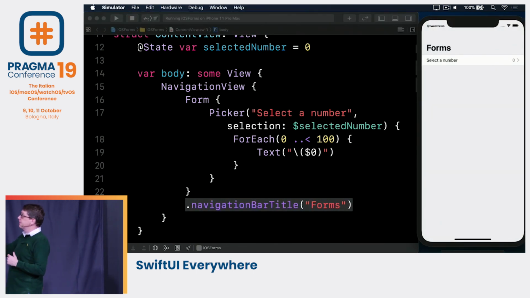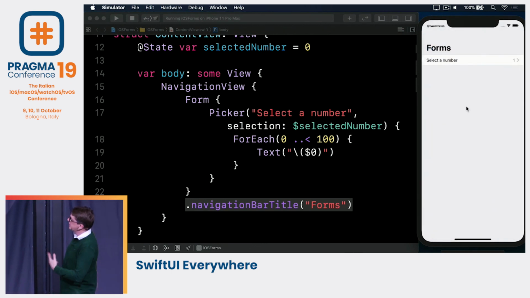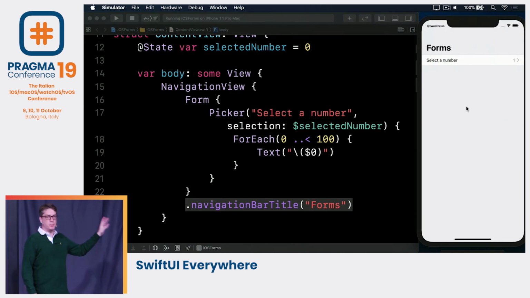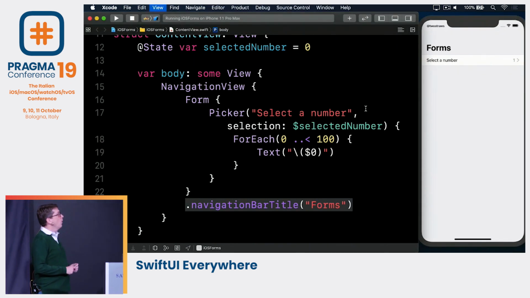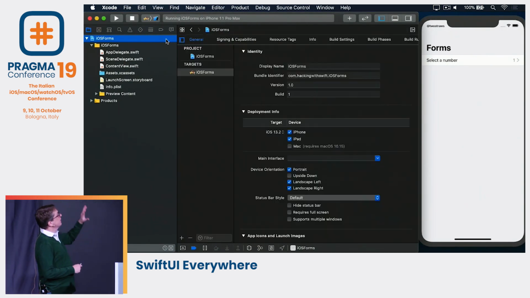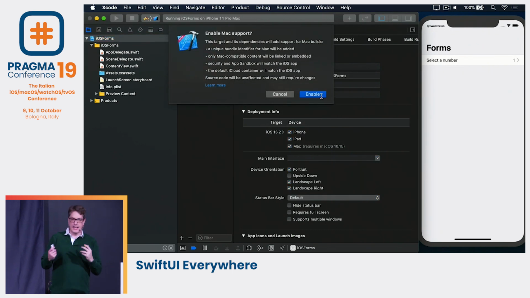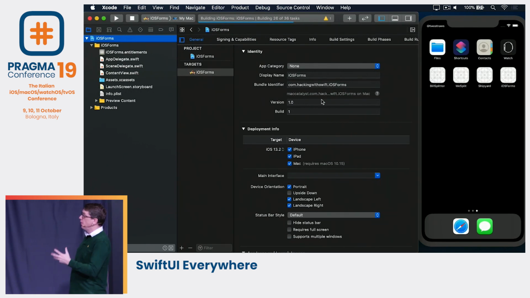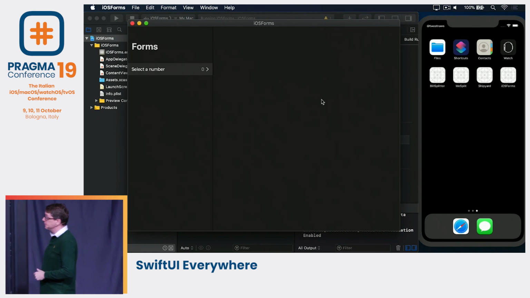And the layout gives us that. It's absolutely beautiful by default. Tapping it, a new screen slides in, check a new item, it slides out, and is selected. It looks great out of the box. This is a real power SwiftUI feature. Now, what we can do is, if we go to our project and check the box marked Mac, it's going to add Catalyst support to our application. I'll go ahead and say yes, build the thing, and you can see how it looks on macOS's default Catalyst build. It looks like that.